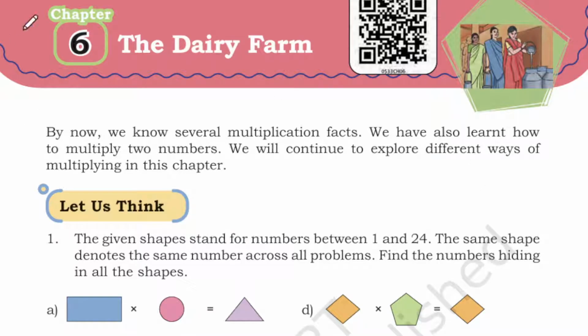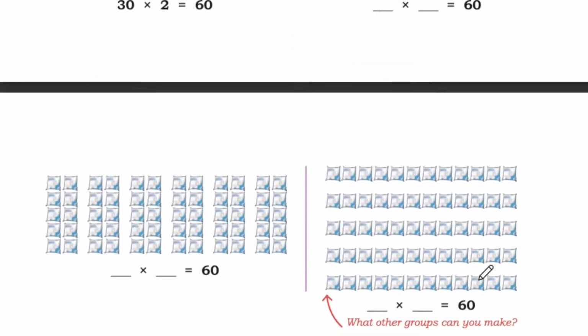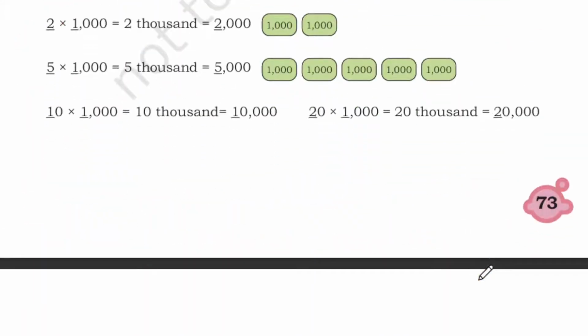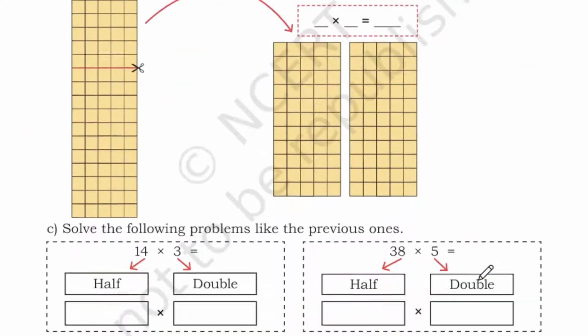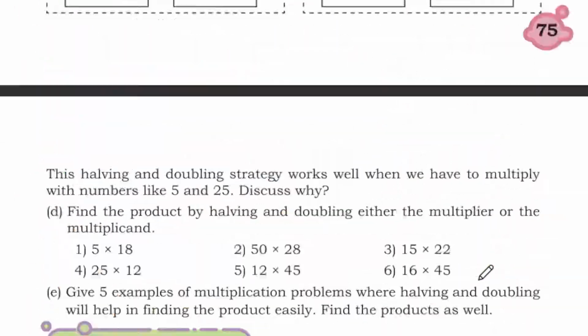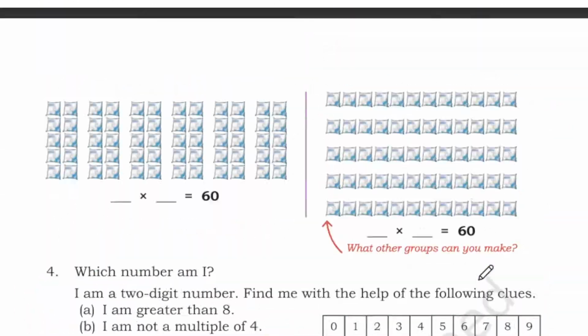So, today we are going to see class 5 maths, chapter number 6, the dairy farm. In this lesson, we are going to learn about the tactics of multiplication. In this entire chapter, we are going to learn how to multiply very easily using different methods. So we will see the page one by one.